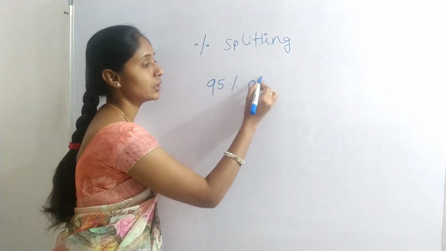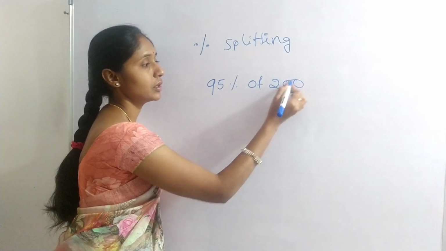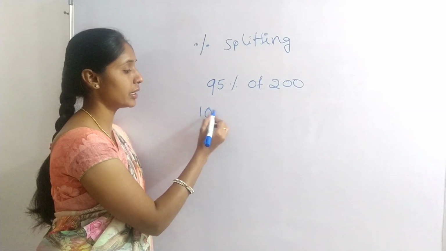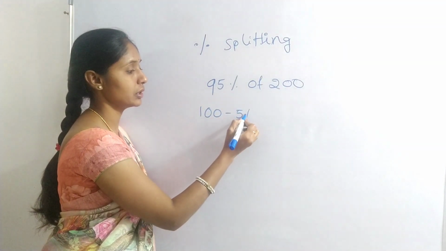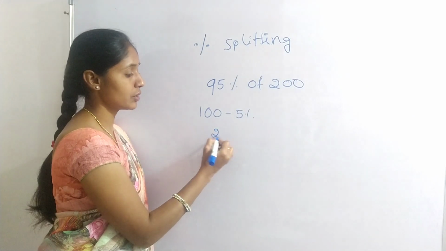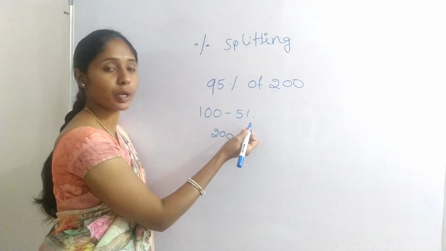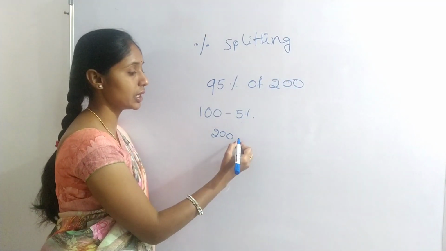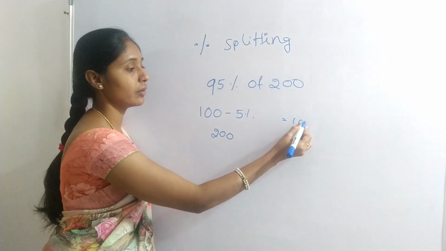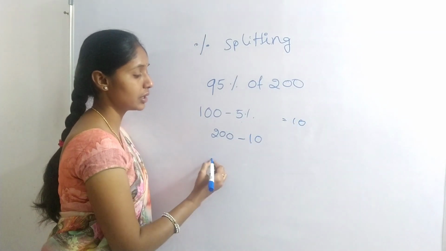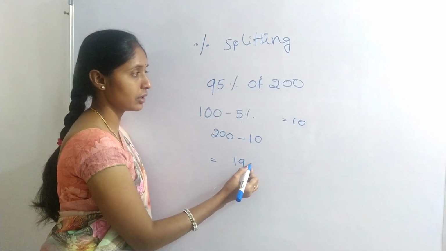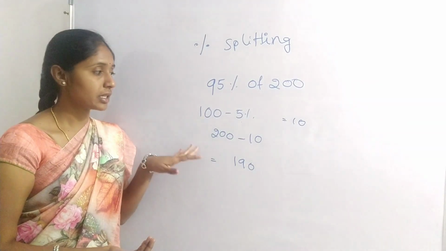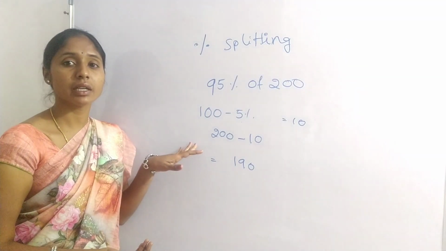95% of 200. We can write it as 100 minus 5%. 100% is 200. 5% means 1 by 20. 20 tens are 200, so 5% value is 10. 200 minus 10, that is 190. This is the way of splitting percentage. In examinations, by using this method we can save time.